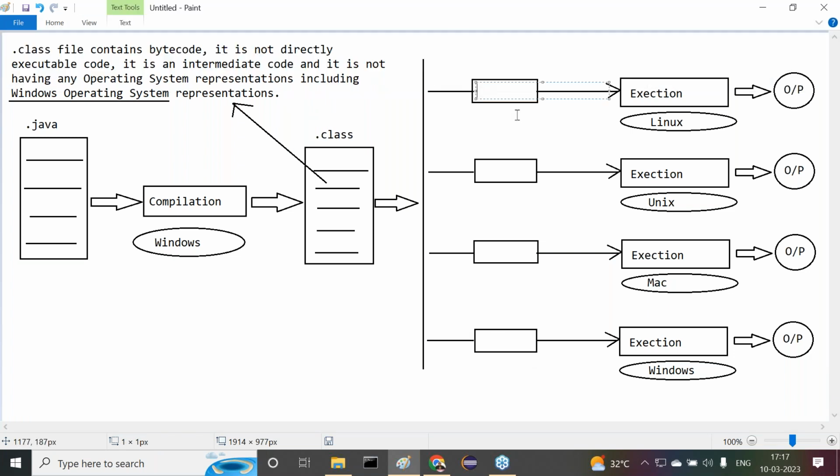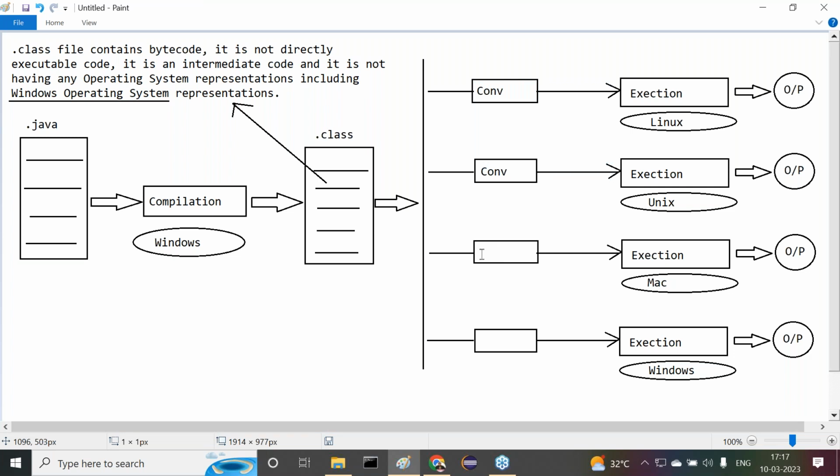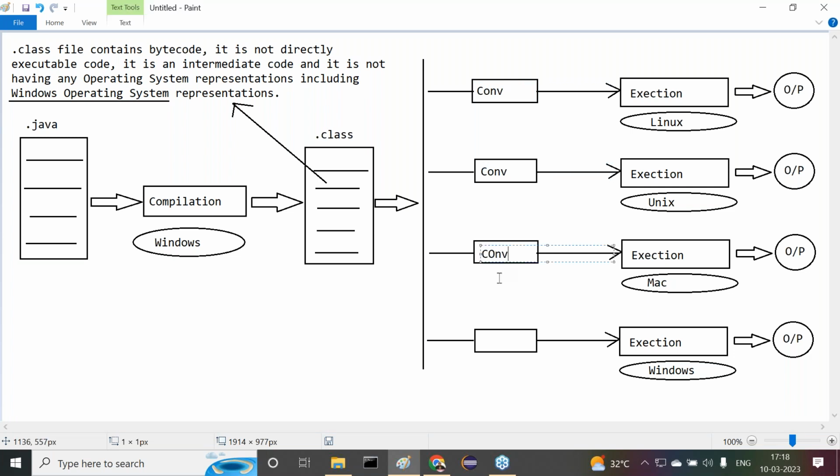In other words, I can say conversion or translation. Now tell me, conversion mechanisms are provided clearly.